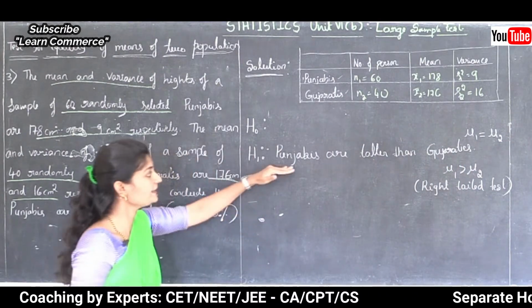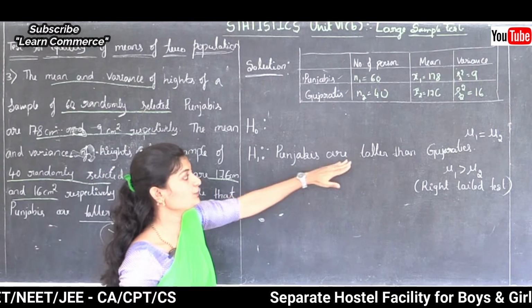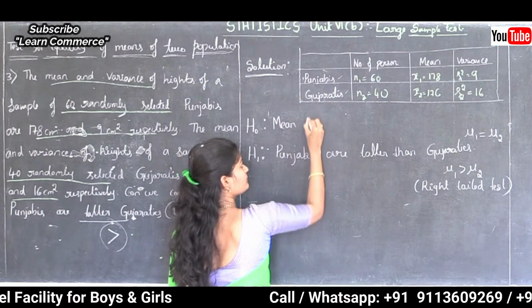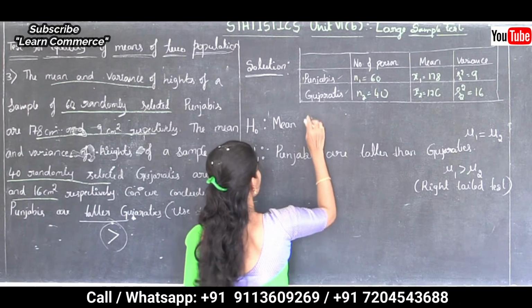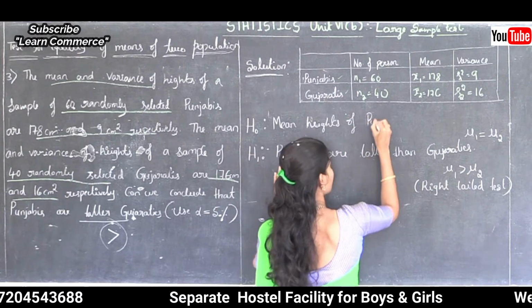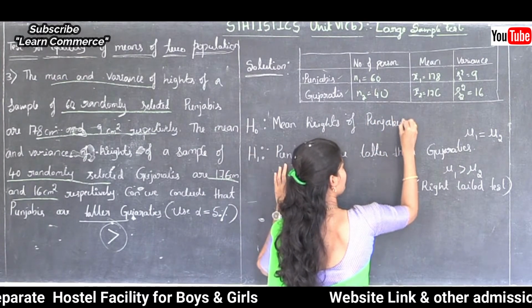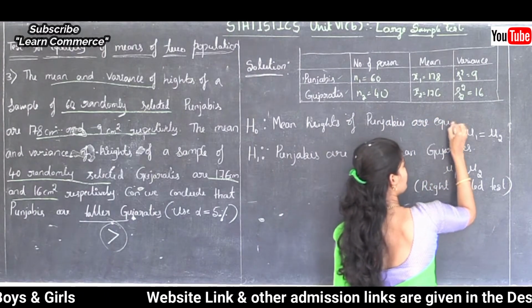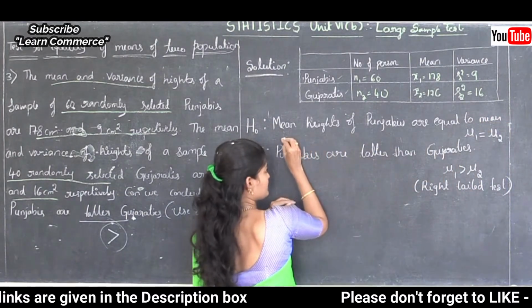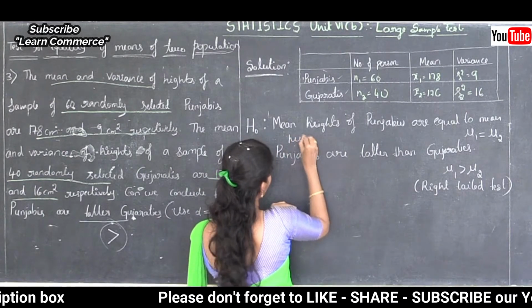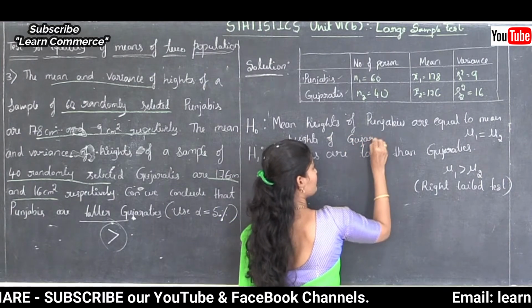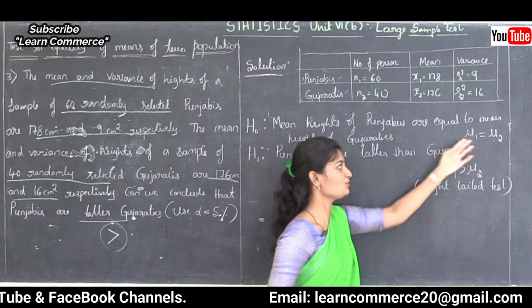That is, mean height of Punjabis is equal to mean height of Gujaratis. That is mu1 is equal to mu2.